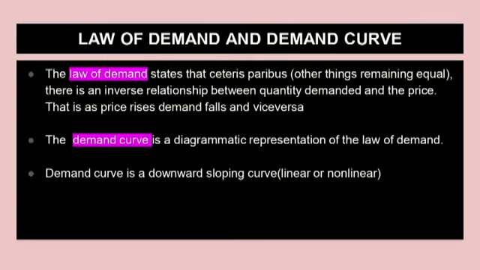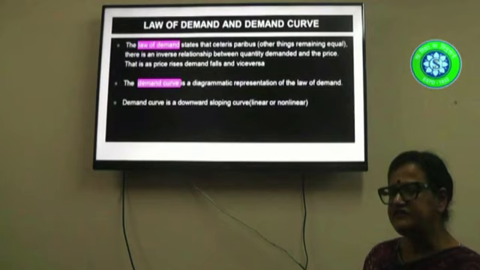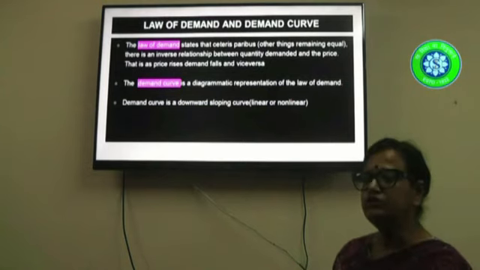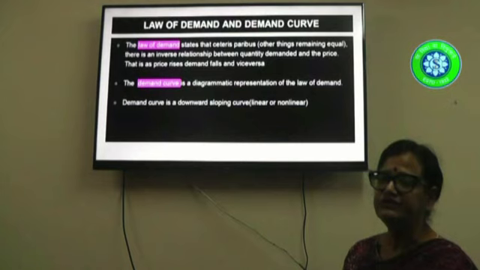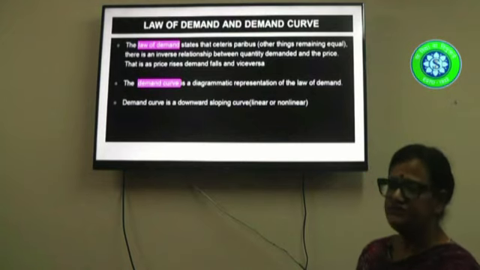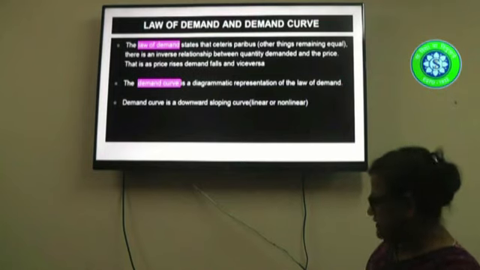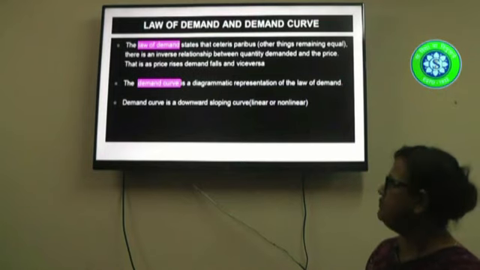The law of demand is again portrayed in the demand curve. The demand curve is just a graphical representation of the law of demand. It tells us that the demand curve is downward sloping, which means there is an inverse relationship between the price of the commodity and the quantity consumed. So these are the two basic important theories that marginal utility theory has helped us in deriving. So that is why this theory is so very important.